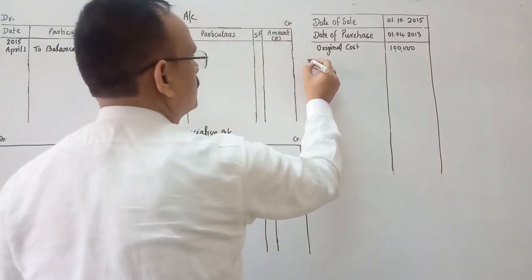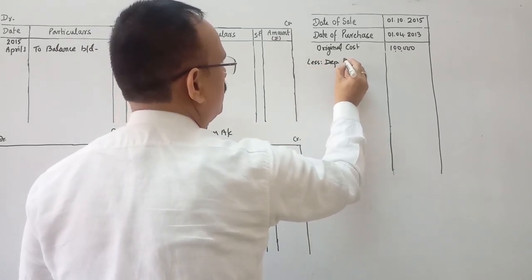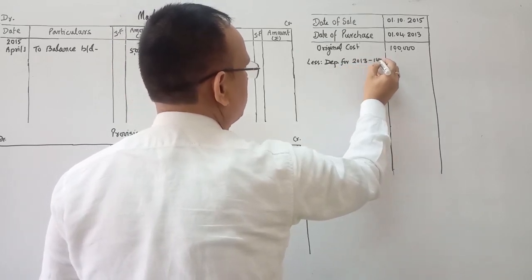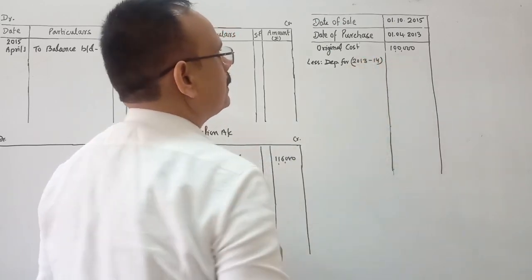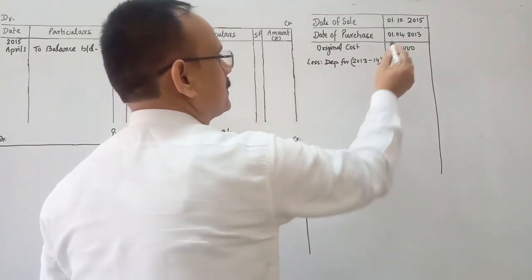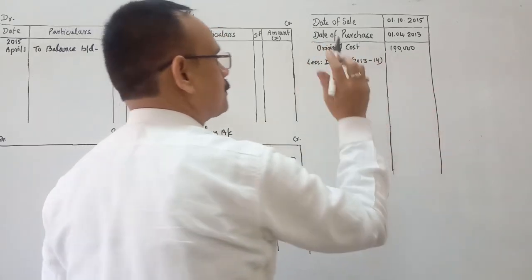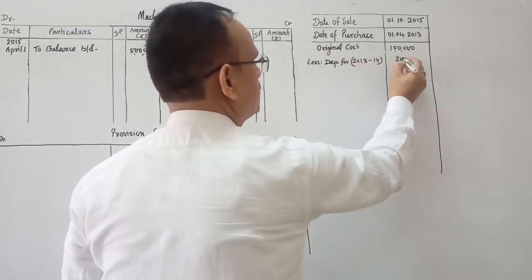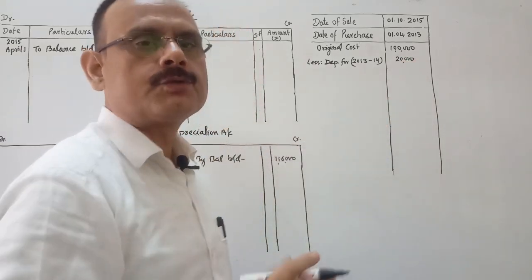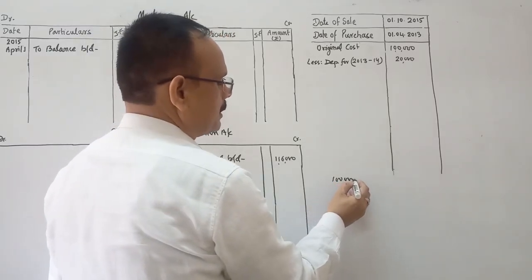Okay, so come to the calculation. Less: depreciation for 2013-14. The machine was purchased on 1st April 2013, so it is used for the 2013-14 financial year for 12 months. 20% is the depreciation rate. 20% of 1 lakh is 20,000, where 1 lakh is the original cost.